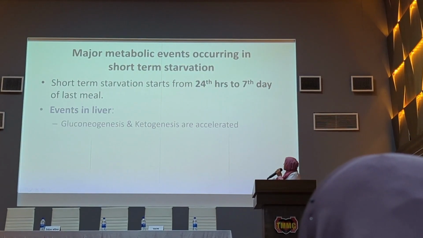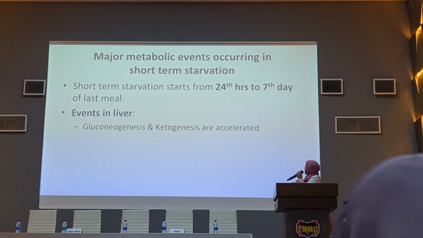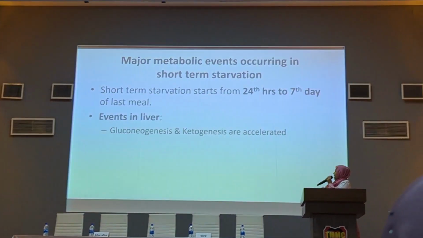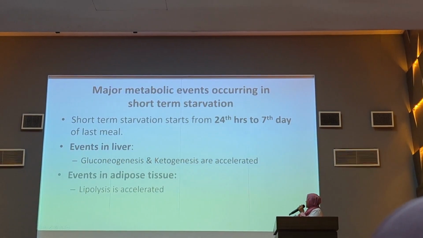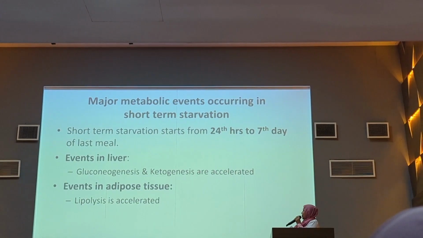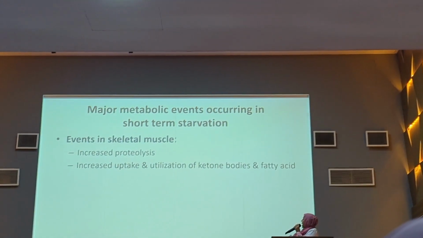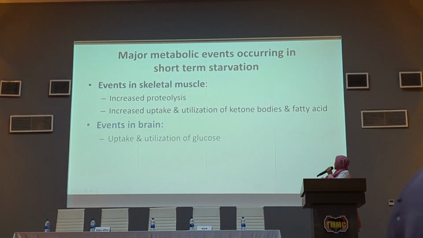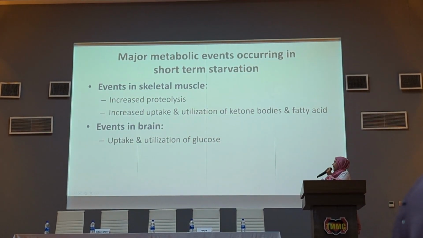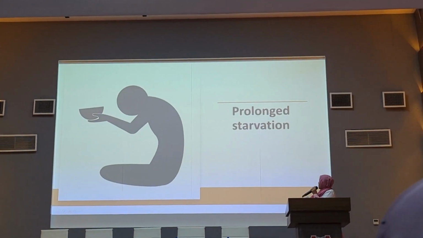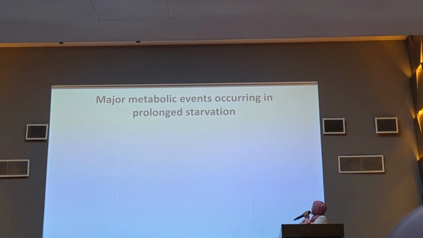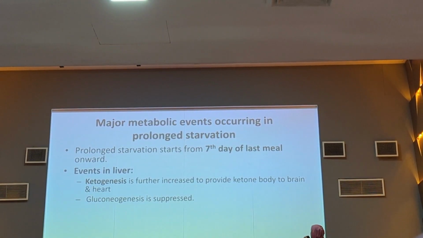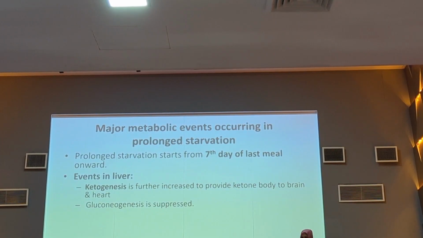Then short-term metabolic events. Short-term starvation extends from 24 hours to 7 days after the last meal, and events occur in the liver: gluconeogenesis and ketogenesis. In adipose tissue, lipolysis is accelerated, and in skeletal muscle, there is increased proteolysis and increased uptake and utilization of ketone bodies and fatty acids. In the brain, there is uptake and utilization of glucose. Then prolonged starvation. This occurs from the 7th day after the last meal.